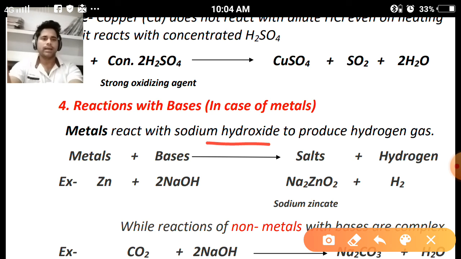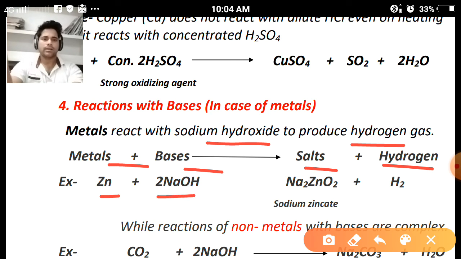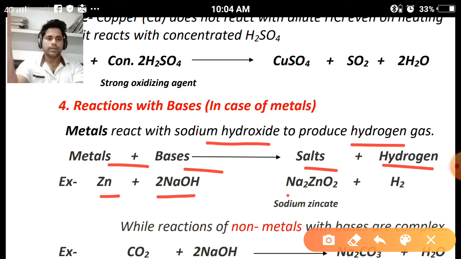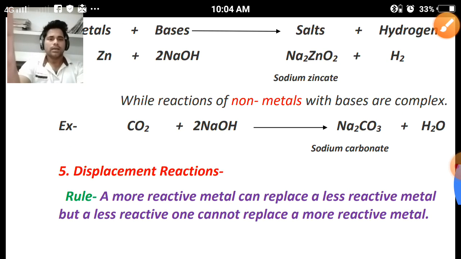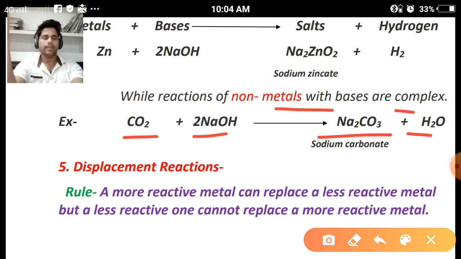Clear? Next property: what happens when metals react with bases? Metals react with sodium hydroxide to produce hydrogen gas. The basic equation we can write: metals plus bases form salts and hydrogen gas is liberated. We take the example of zinc metal. Zinc reacts with sodium hydroxide, forming sodium zincate and hydrogen gas. Clear? Next, reactions of non-metals with bases are complex; here we take the example: when carbon dioxide reacts with sodium hydroxide, it forms sodium carbonate and water.